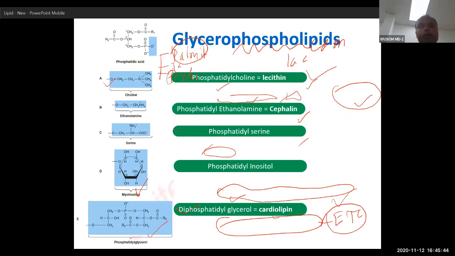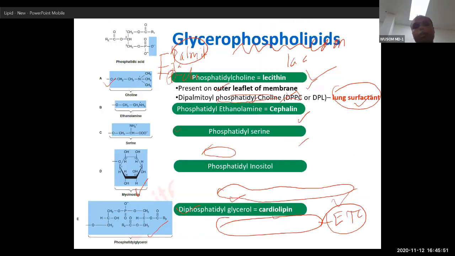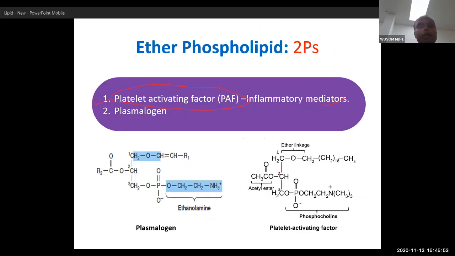Same thing, only the difference is here. Okay, same phospholipid, glycerophospholipid. What is the difference you can see? All bonds in phospholipids are ester bonds. This is not an ester bond, this is an ether bond. Okay, this is an ether bond. Here also you will see an ether bond.